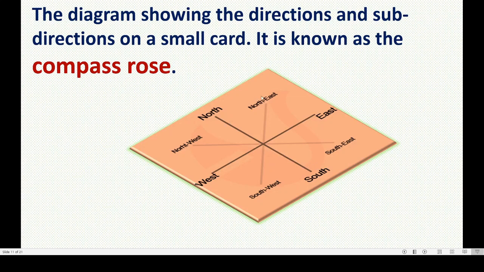Take one card or a hardboard or a paper. Then draw this plus sign. Up you will write north, down you will write south, to the right east, and to the left west. Then again you can put a cross here, correct? And between these two northeast, between these two northwest, right? Like this you do, and you can play with any map by using this.